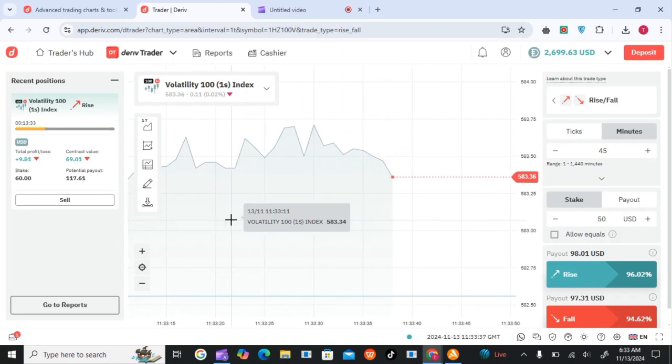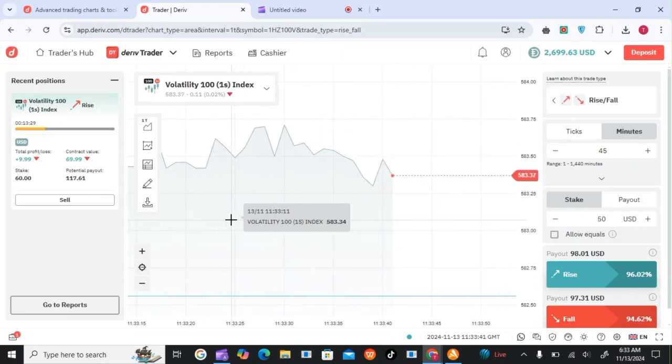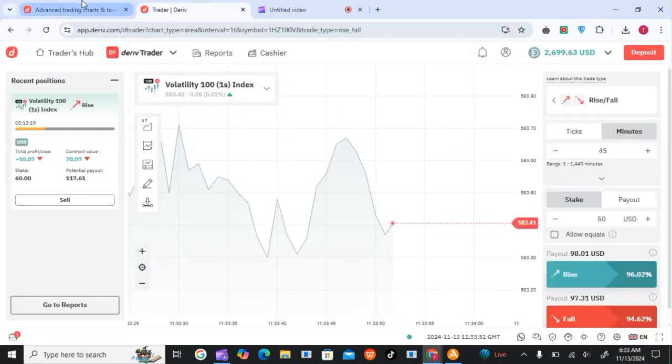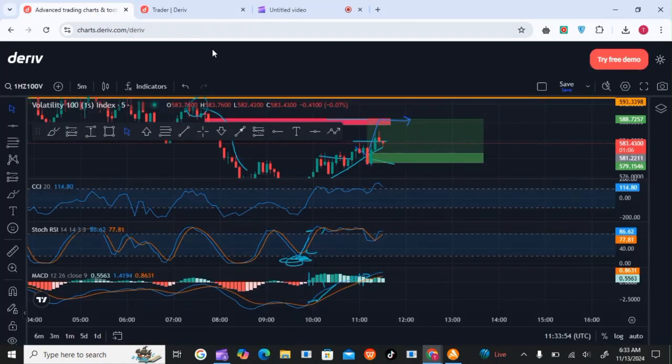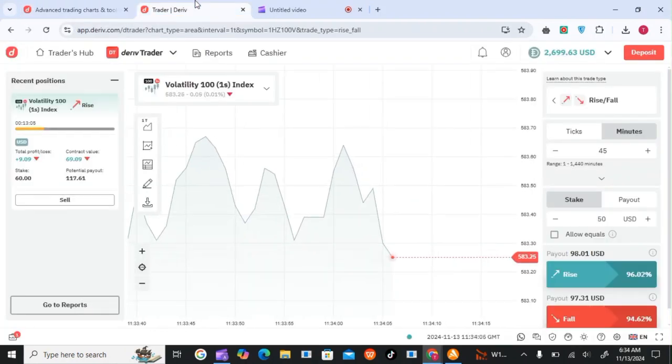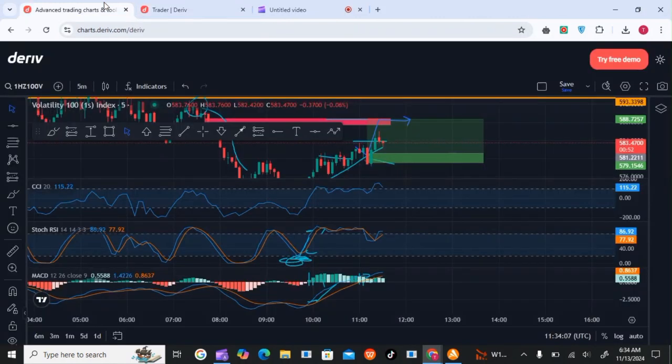You can also do it here, but it's better to do it on the MT5. So let's give the trade time and see whether it will fully reach the area that we have marked as the fair value gap, and then we call it a day.